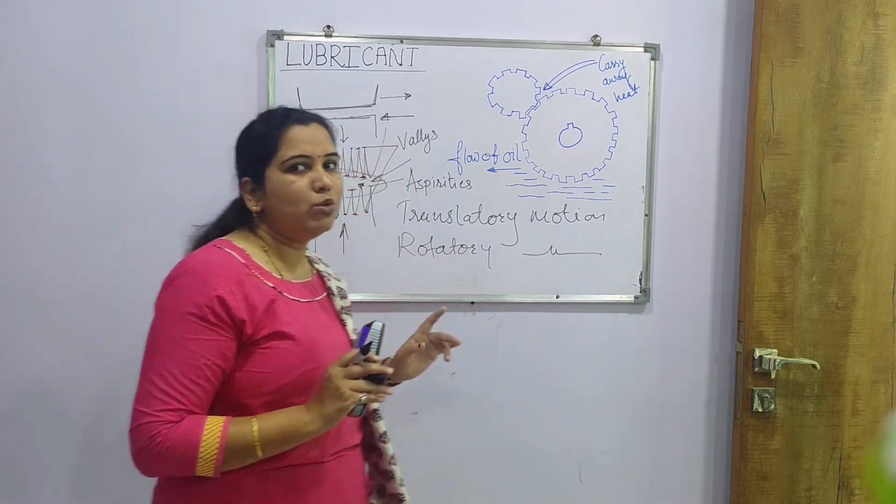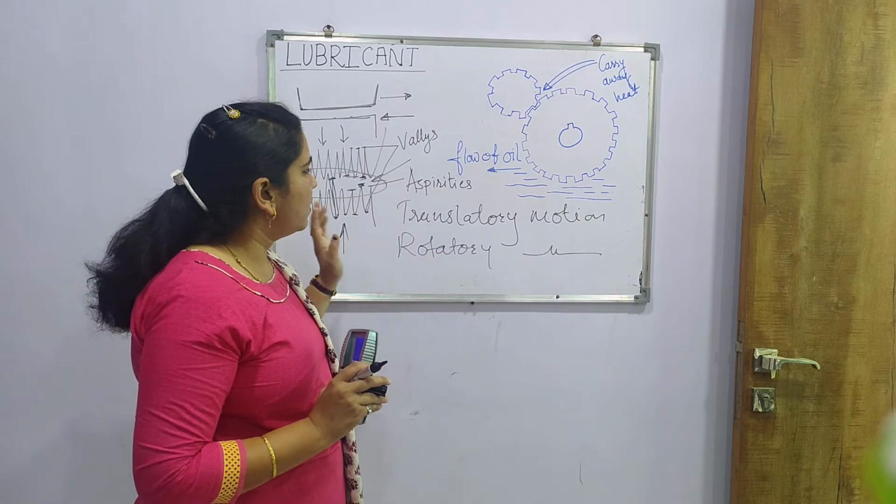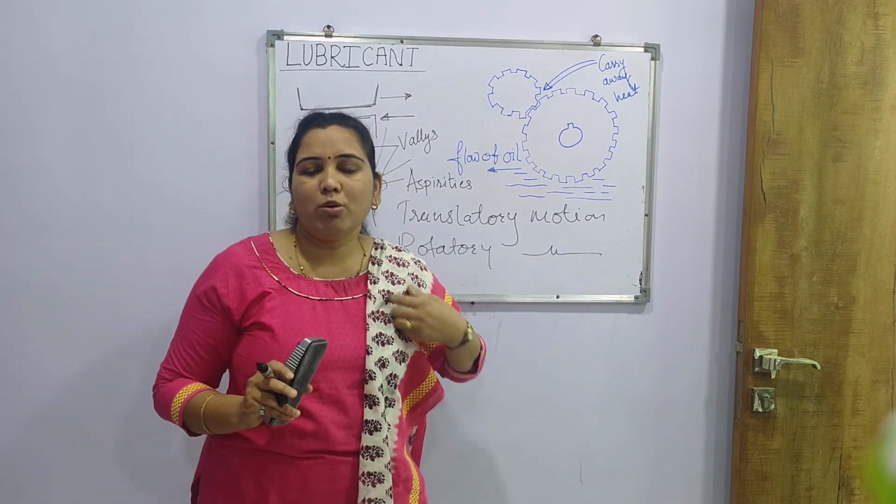That's why lubricant is used. This is the introductory portion about lubricants.